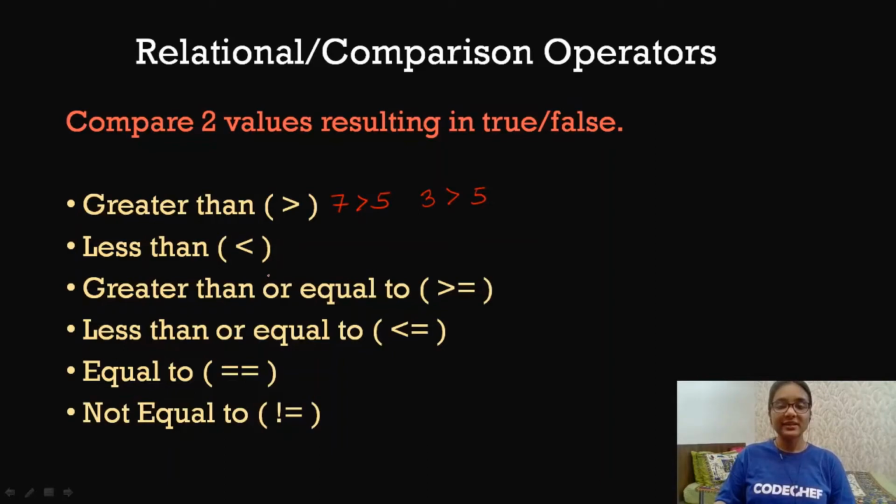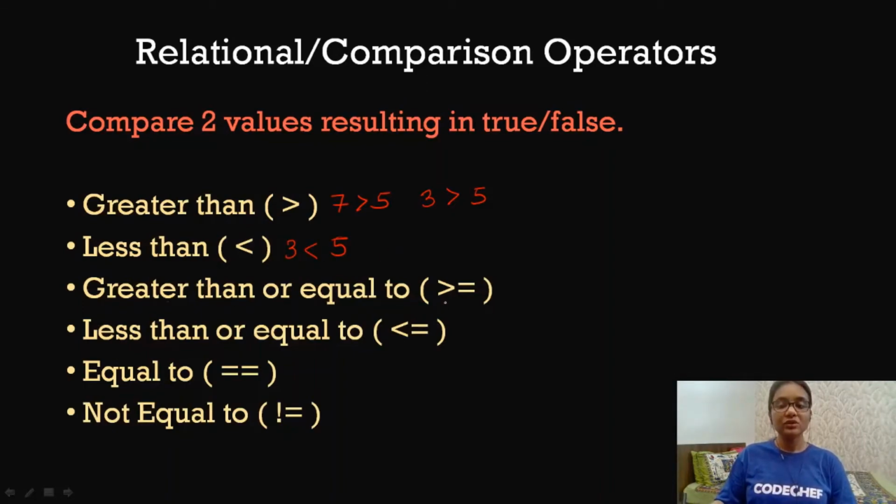Similarly, we have the less than operator, which is exactly similar to the greater than operator, except that it checks whether the left hand side value is less than the right hand side value. So 3 less than 5 will result in true, and vice versa, 5 less than 3 will result in false.